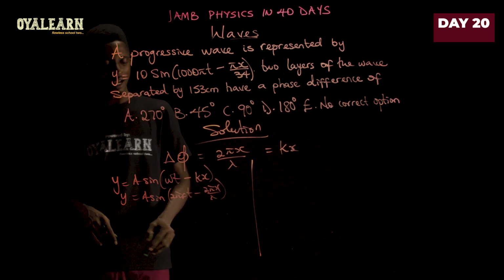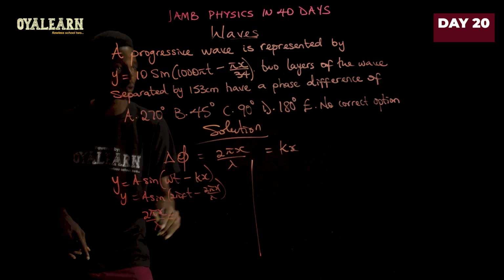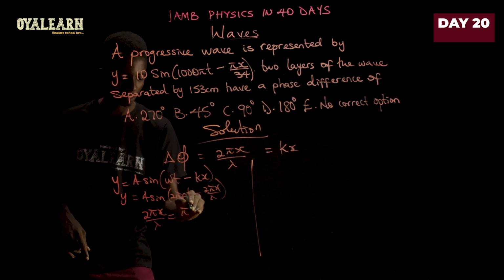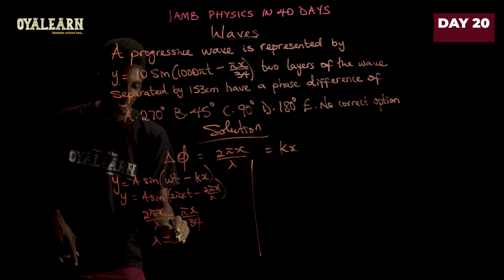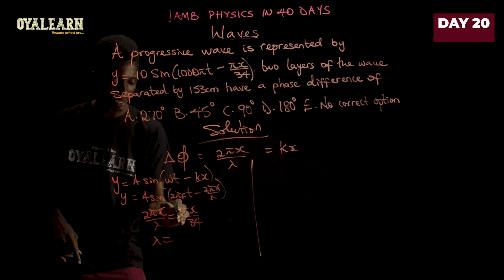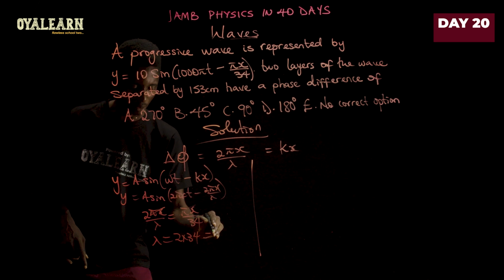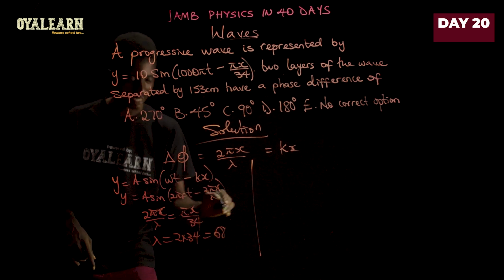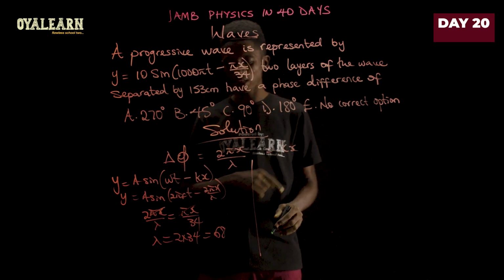So we can use this to find lambda by saying 2 pi x over lambda equals what we have here, which is pi x over 34. From here we can say lambda equals, remember pi x cancels out, so 2 times 34, and that will give us 68. Okay, so now that we have lambda, we can go on to find the phase difference.